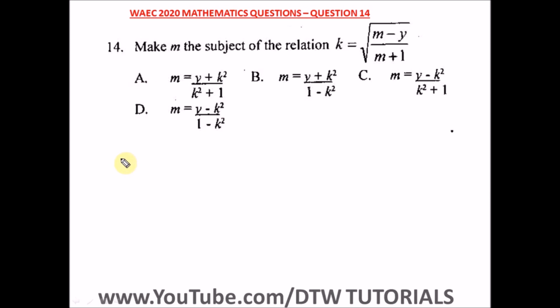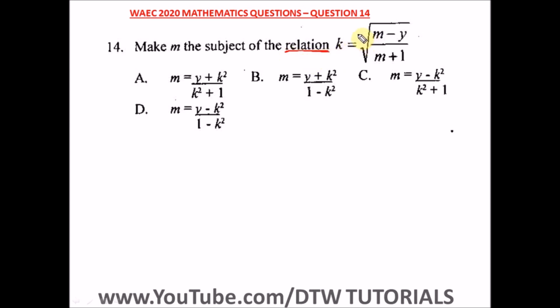Question 14 of the WASSCE 2020 Mathematics Past Question, that's your 2020 exam. It says make m the subject of the relation k is equal to the square root of m minus y divided by m plus 1. Okay, so we have to make m the subject of the formula. It's also the same thing as subject of the relation. Don't let this word confuse you. It means subject of the formula.